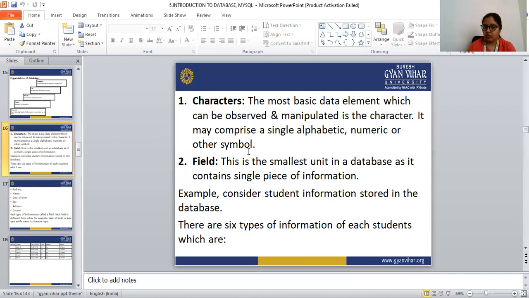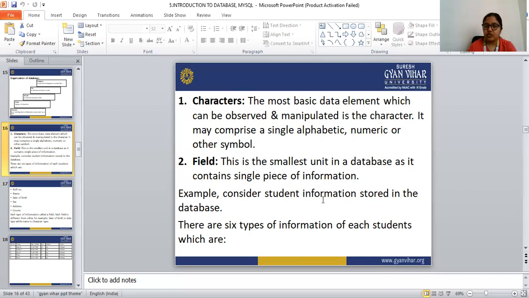Then what is field? The field contains all the characters. Field is the smallest unit in the database as it contains a single piece of information. So what is character? Character is the most basic information, but the field is the smallest unit in the database. It contains a single piece of information.